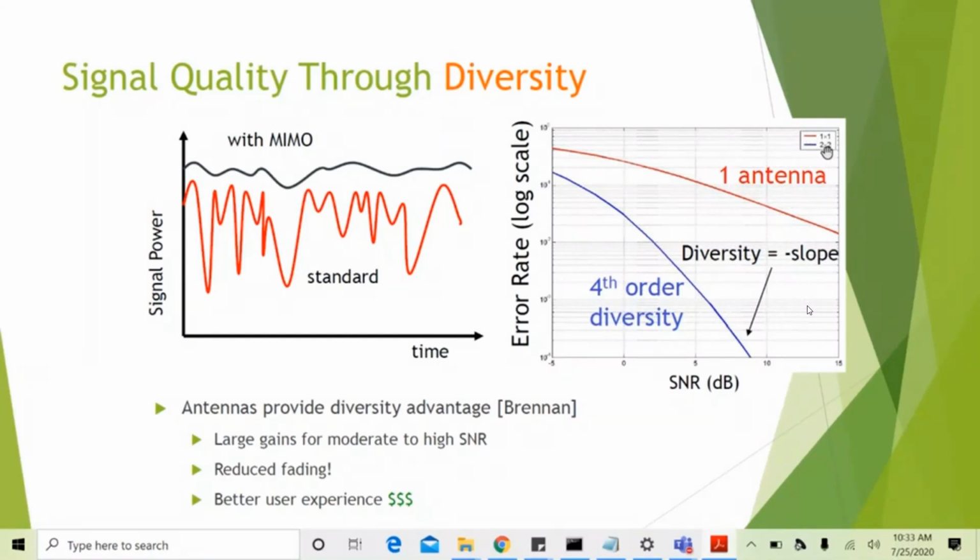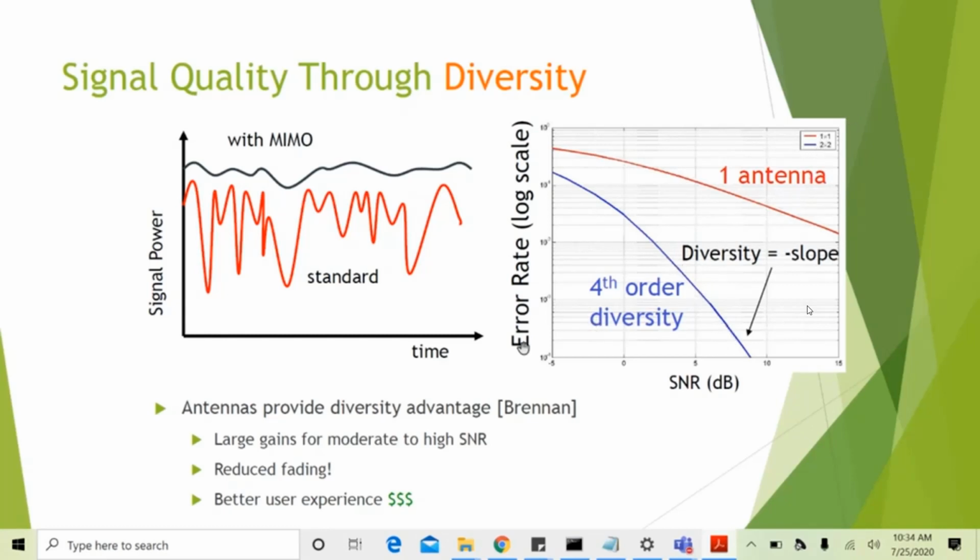We have 2 by 2 here. The maximum diversity that can be achieved with 2 cross 2 is 4. That's why we call the slope the diversity order. Sorry, actually the diversity order can be seen in the negative of the slope, which is nothing but the number of degrees of freedom for a given MIMO system. The maximum diversity order that we can achieve is the number of transmit antennas times the number of receive antennas, which for a 2 by 2 is 4. That's why the slope is 4.